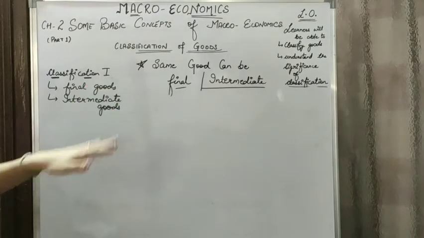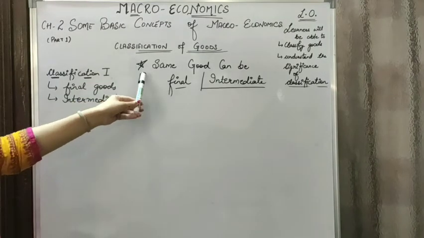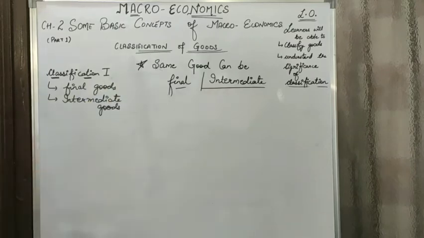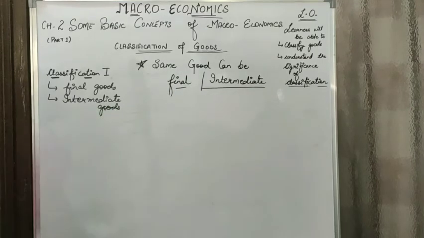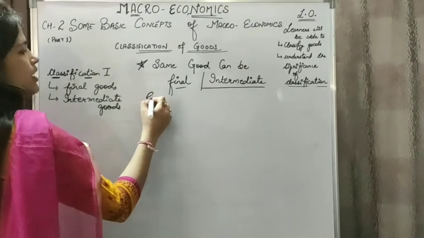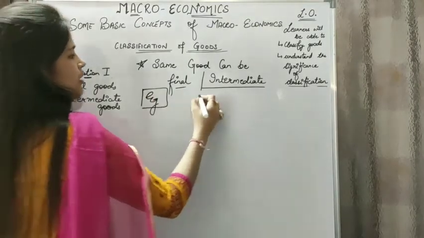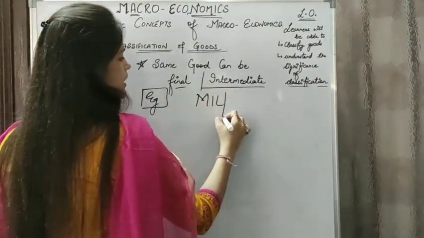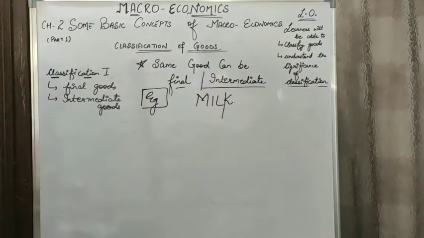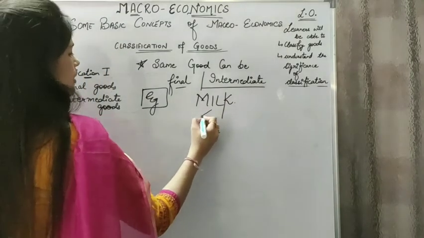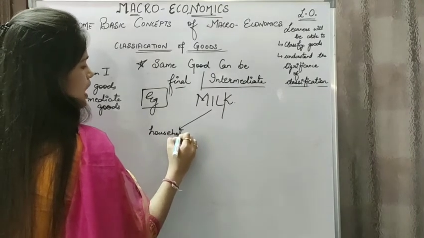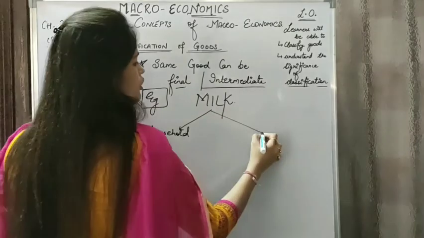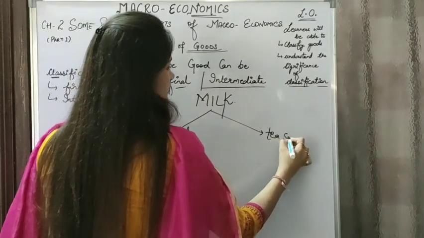So once we are done with classification 1, a question comes up. Can the same good be final or intermediate? The same good can be called a final good, and the same good can be termed as an intermediate good. How does this happen? Let's take up an example first. For example, milk. This milk can be used by a consumer, that is a household, or it can be also taken up by a tea seller.